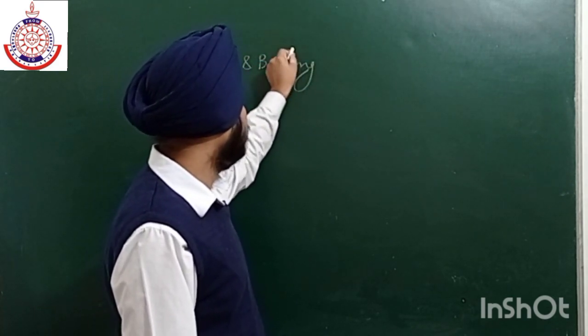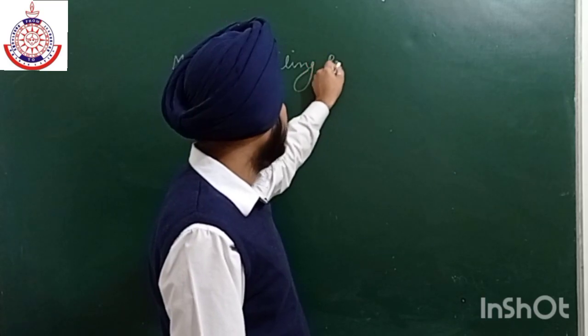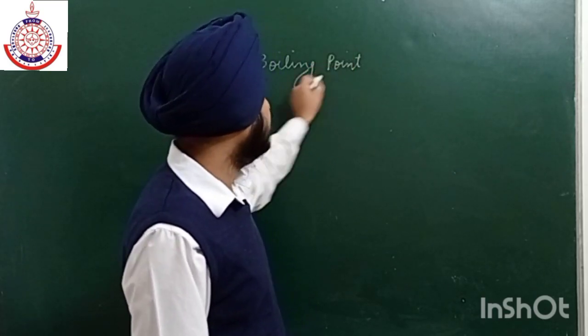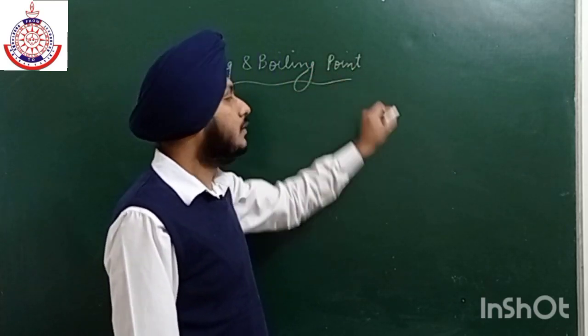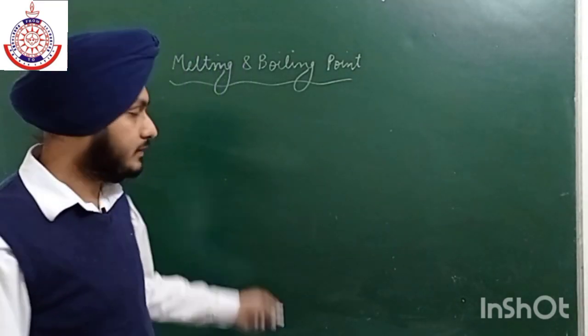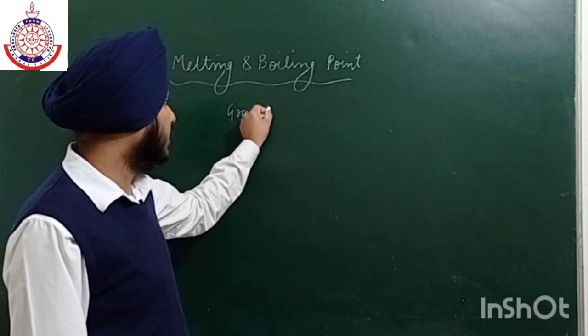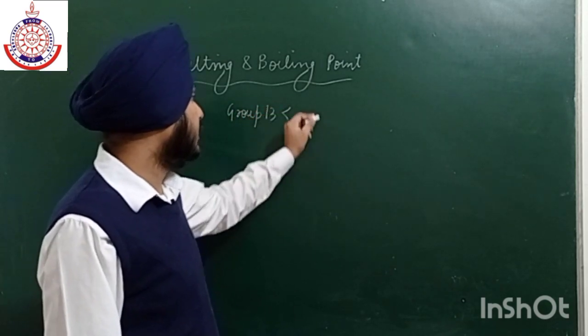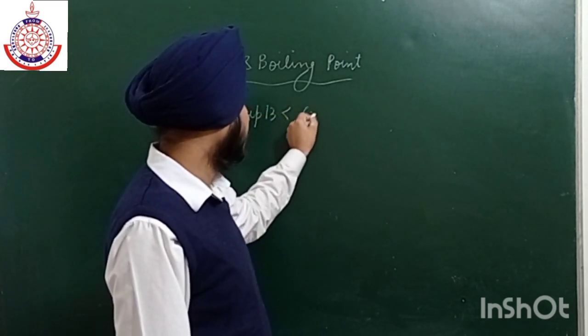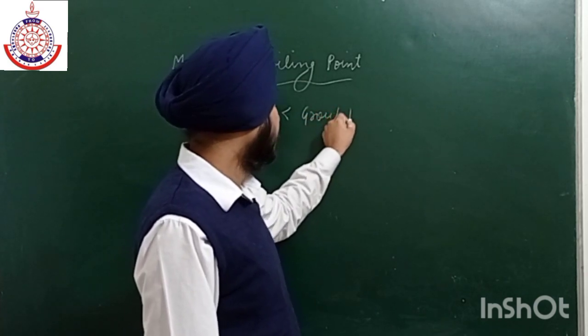Boiling point. Now their melting and boiling point is higher than that of group number 13 elements. What will be the reason? Okay, the melting point of group number 14 elements is greater than that of group number 13 elements. Now what is the reason behind this? The reason is